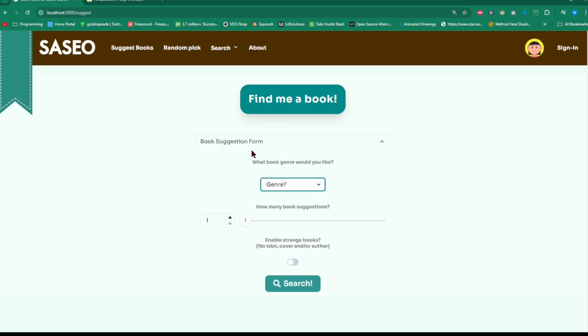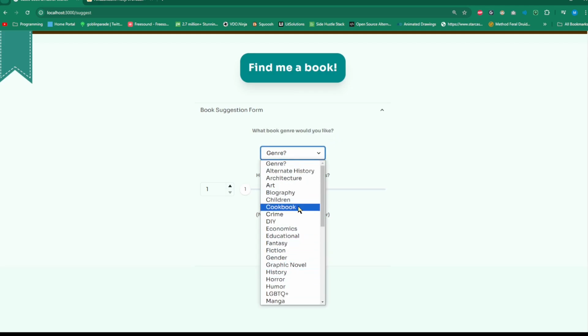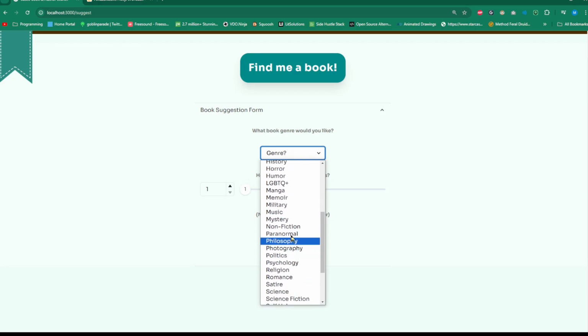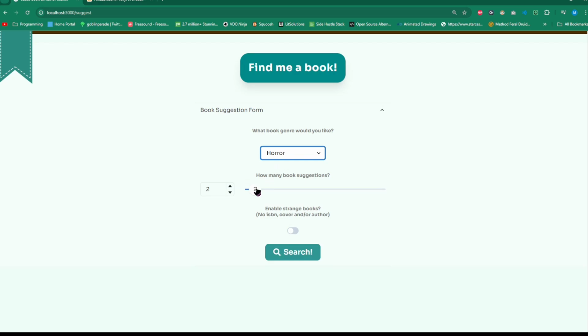You can see that this is just a little simple form that the user can look at and be like, hey, what book genre would you like to be suggested to you? And so we can look through them. Let's say, let's go horror. I always like horror. Let's just do horror. And this is the cool little part here that I want to explain.